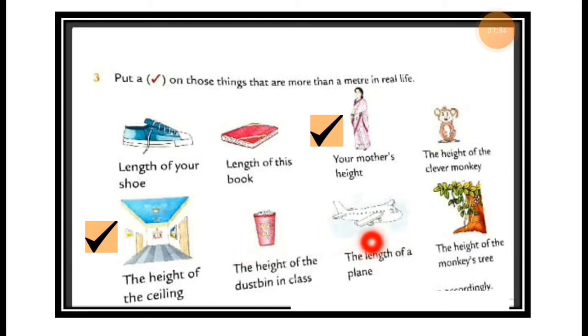Then the length of a plane, we are talking about the aeroplane, right? So what do you think, is the plane that short? The height of the plane is not as little as 100 centimeters. The plane is too long, right, students? So we have to put the right sign at the plane because it is more than 1 meter.